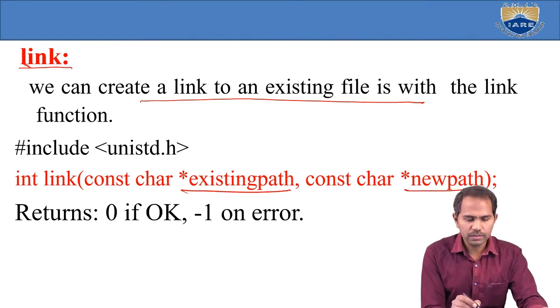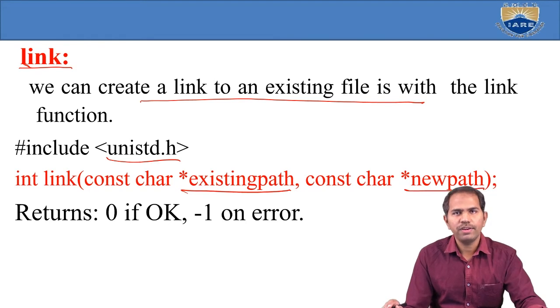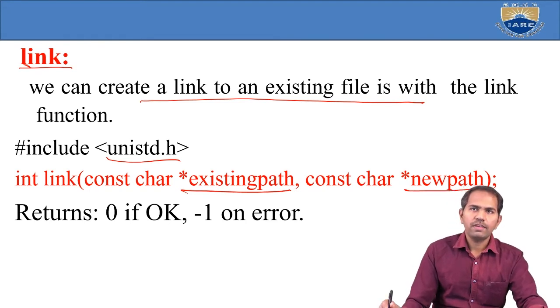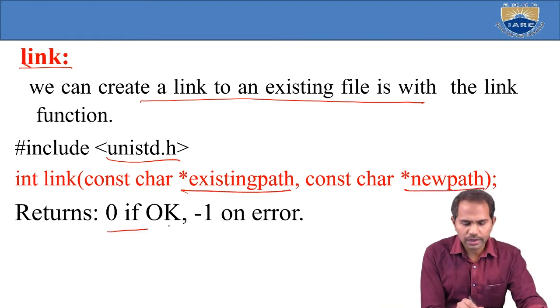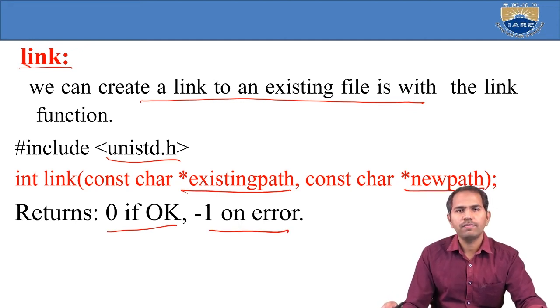The function is declared in unistd.h. If the link is created successfully, it returns 0; otherwise it returns -1 as an error. This is creating a link to an existing file with the link function.